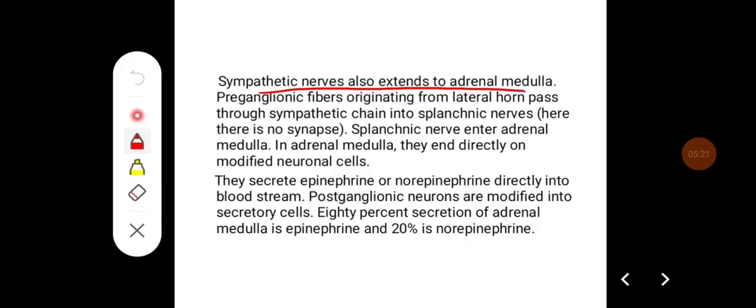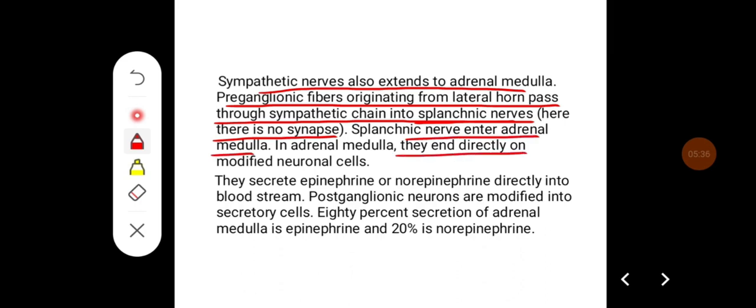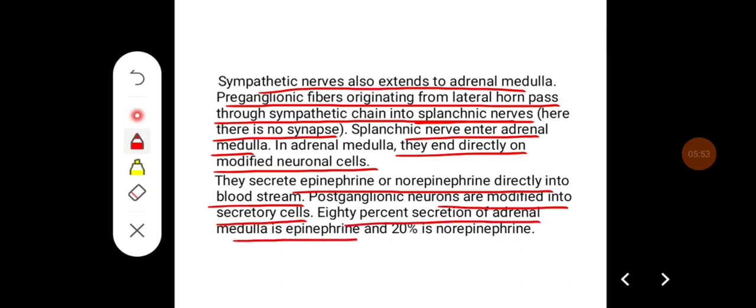Sympathetic nerves also extend to the adrenal medulla. Preganglionic fibers originating from the lateral horn pass through the sympathetic chain into splanchnic nerves. Here there is no synapse. The splanchnic nerve enters the adrenal medulla. In the adrenal medulla, they end directly on modified neuronal cells. They secrete epinephrine or norepinephrine directly into the bloodstream. Postganglionic neurons are modified into secretory cells. 80% of the secretion of the adrenal medulla is epinephrine and 20% is norepinephrine.